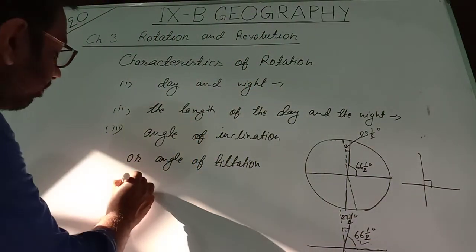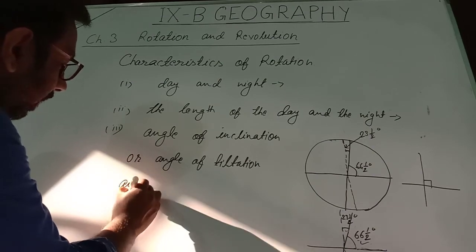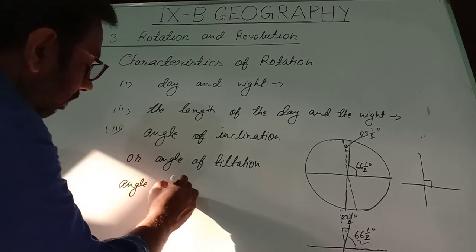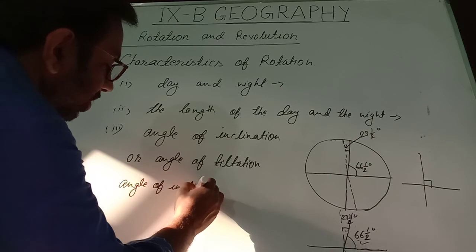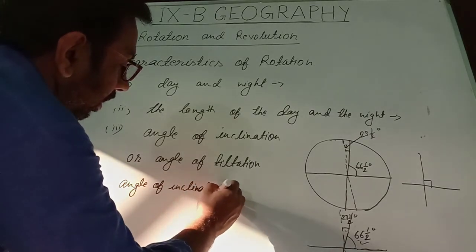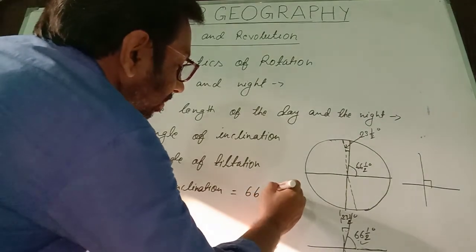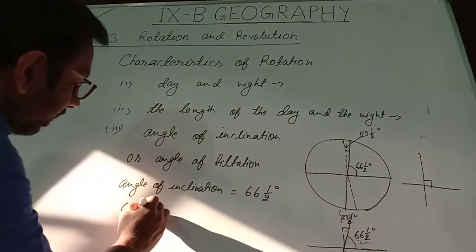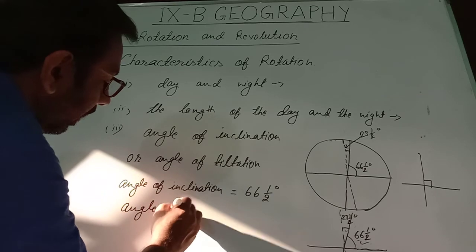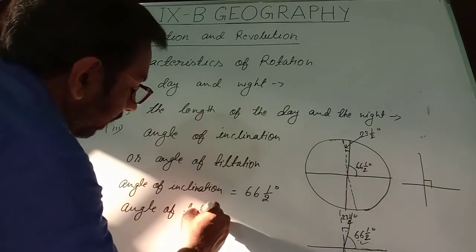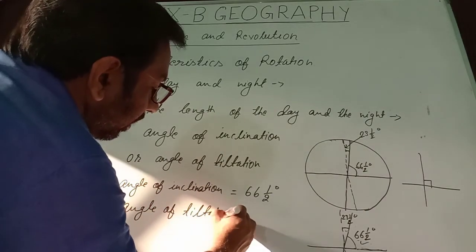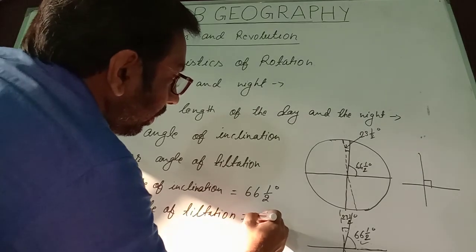So I write here, angle of inclination of the earth is equal to 66 and half degree, while angle of tiltation is equal to how much?